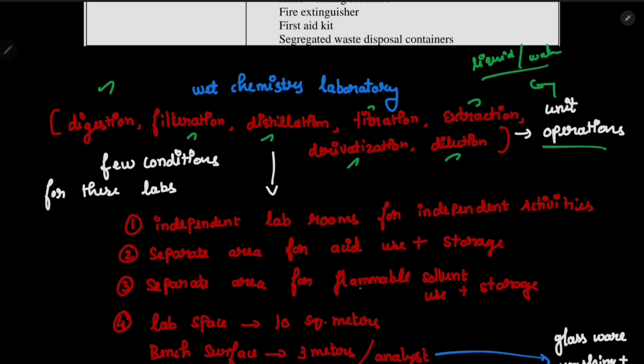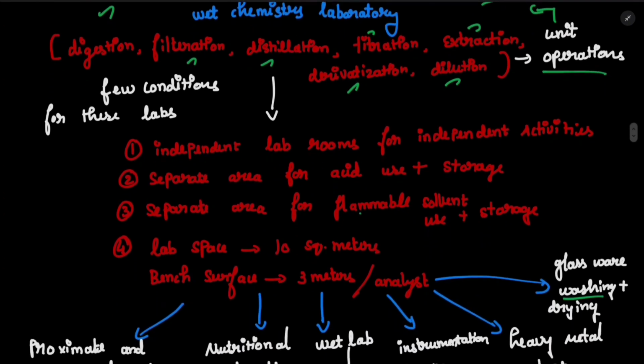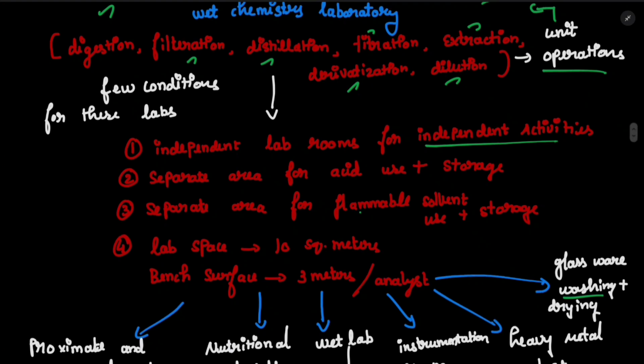There are a few conditions for this lab. The first condition is independent laboratory rooms for independent activities, because it will alter the product, right? And if you are using some acid, or storing acid in case of titration or dilution, then you should have a separate area.